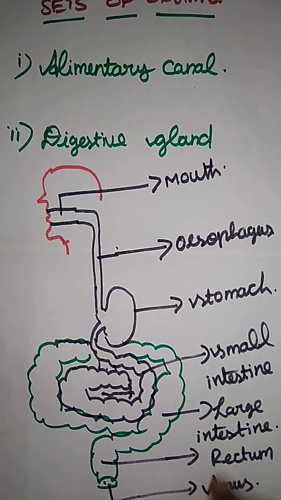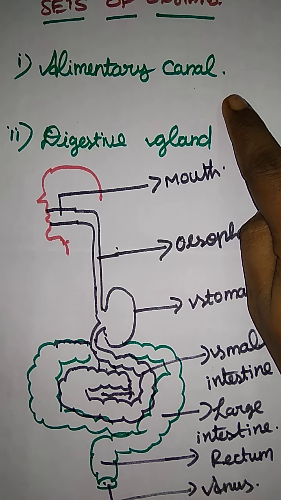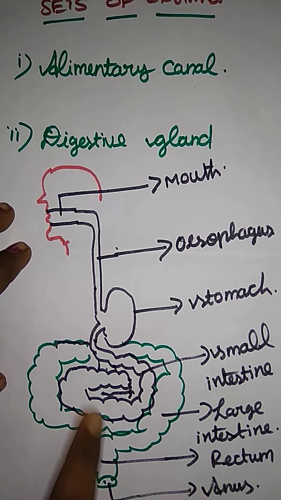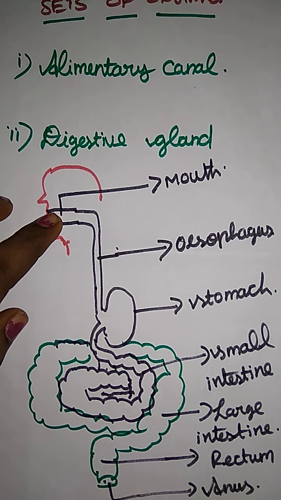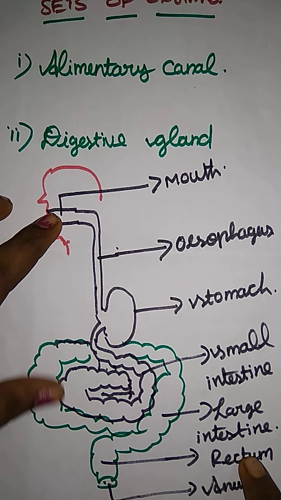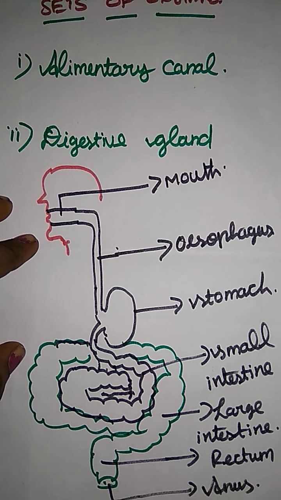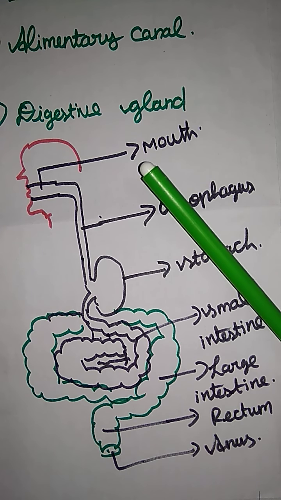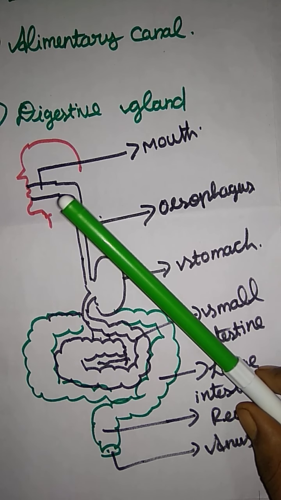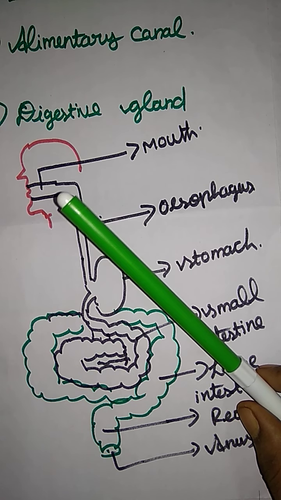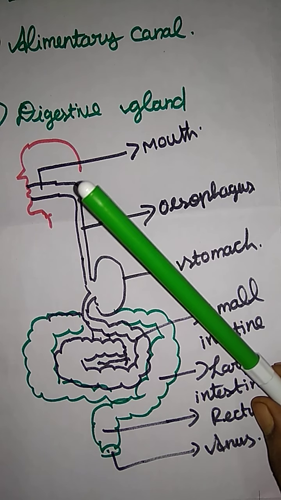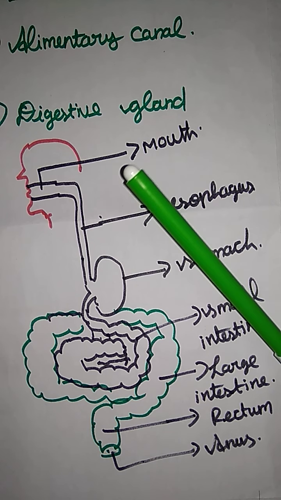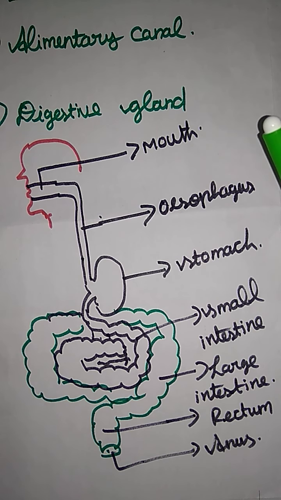So these are all the parts involved in the alimentary canal. In your book, the passage starts from the mouth and ends at the anus. In between, there are organs like this. The first one is the mouth part, which contains the buccal cavity. In that buccal cavity there are teeth. In your alimentary canal topic, the arrangement of teeth is given in detail. We'll see that later for an explanation.